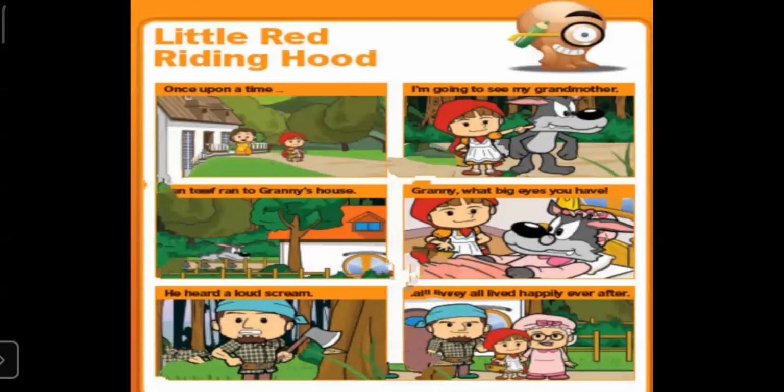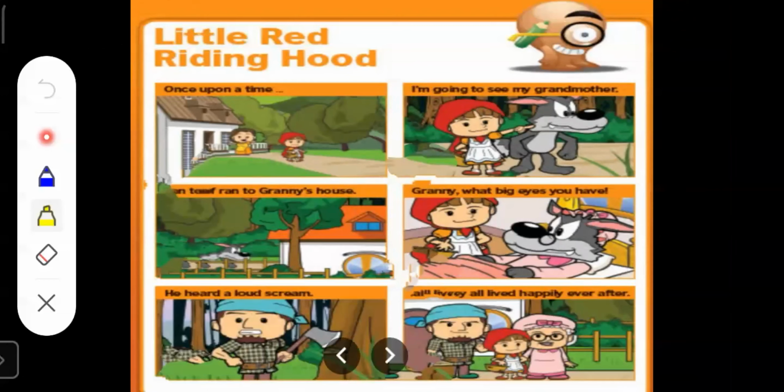See here, some pictures are there. What is the first picture? What should be the first picture? The first picture should be Red Riding Hood going to meet her grandmother. You can see she is going to meet her grandmother. Then second picture, you can see she meets a wolf in the jungle. She meets a wolf in the jungle and she tells the wolf that she is going to meet her grandmother.